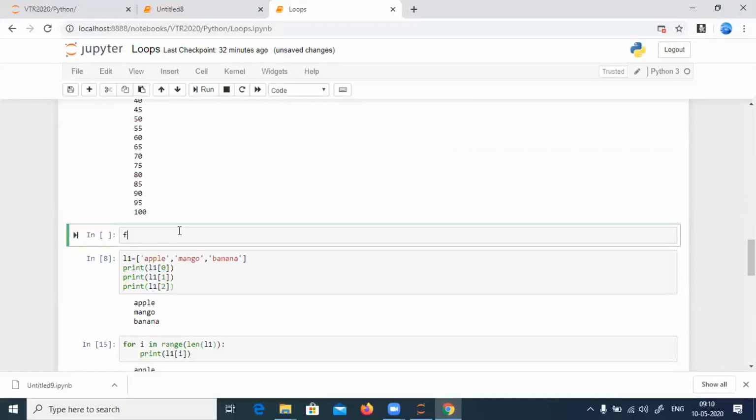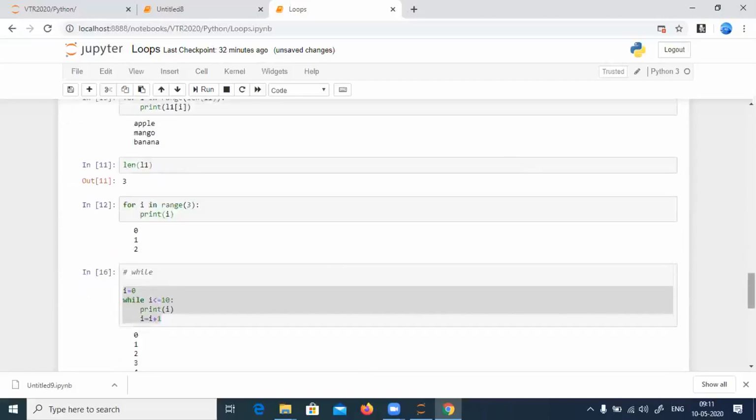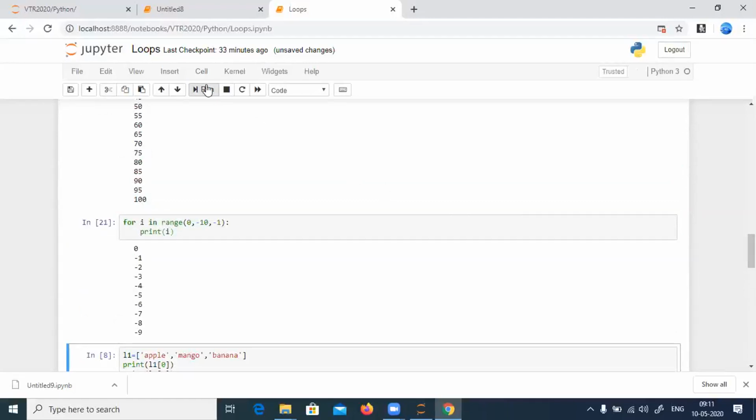Let us take from 0 to -10. I say for i in range of, start from 0, end at -10, and every time step by -1. I'm just trying to clear your doubt. If I run this, let's see what we get. You get 0, -1, -2, and so on. Similarly, you can start from -10 and go till -20. You get -10, -11, -12, -13, -14.